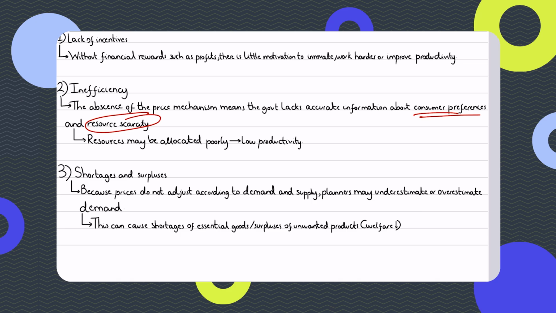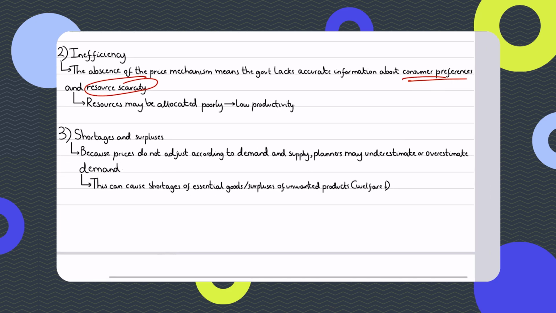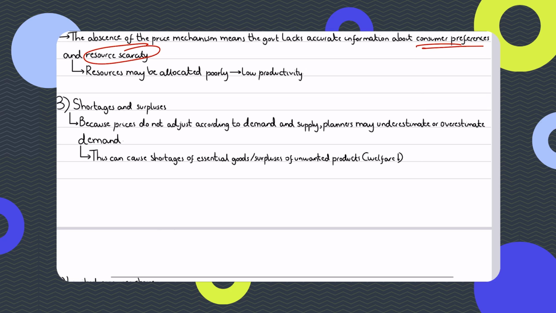And also, in a planned economic system, you'll see that you have a lot of shortages and surpluses, because let's say the government says that we need to produce 10,000 tons of agricultural goods this year, but the demand was only 7,000, so you'll end up with 3,000 tons of agricultural goods in surplus. Now, what should the government do about it? Nothing. I mean, it can't do anything. You don't have the price mechanism that automatically solves this.